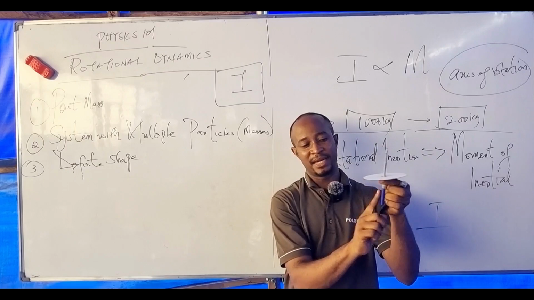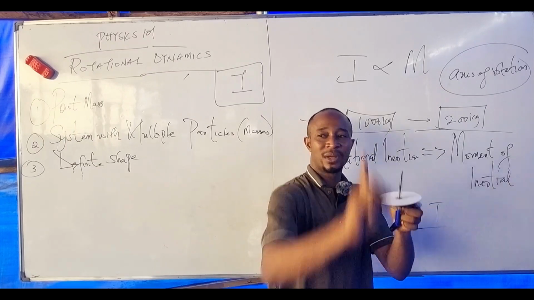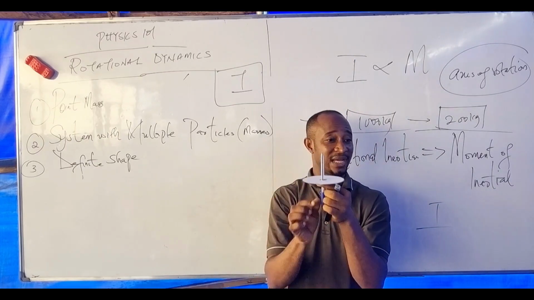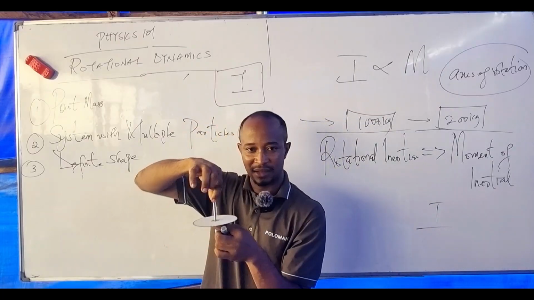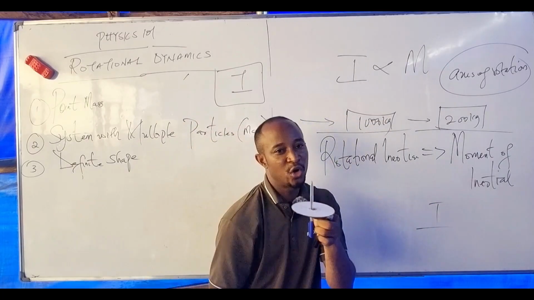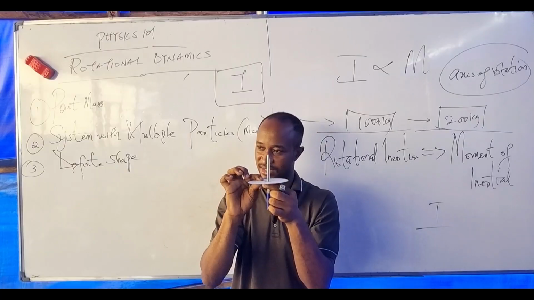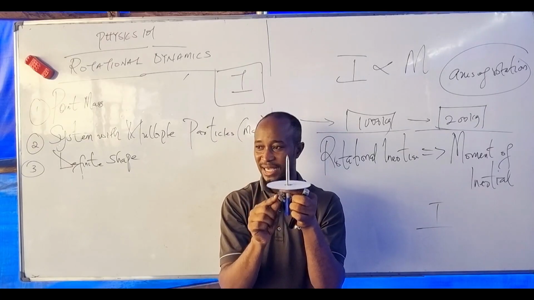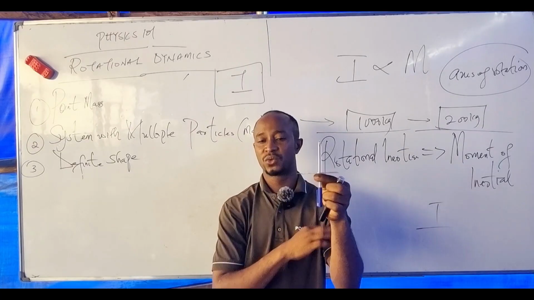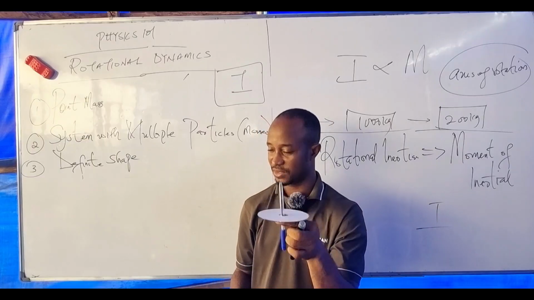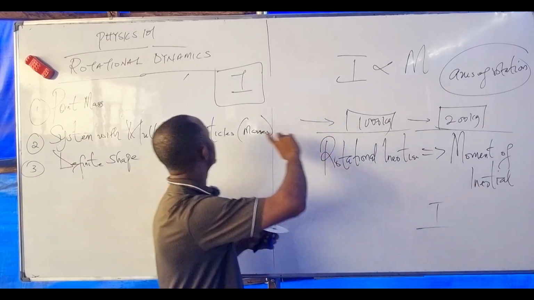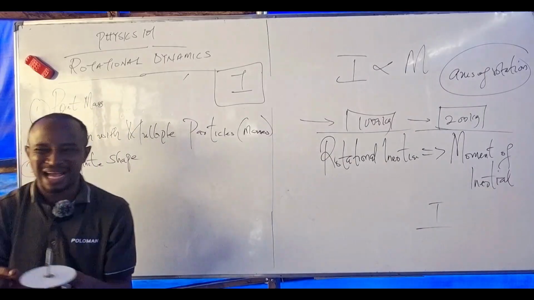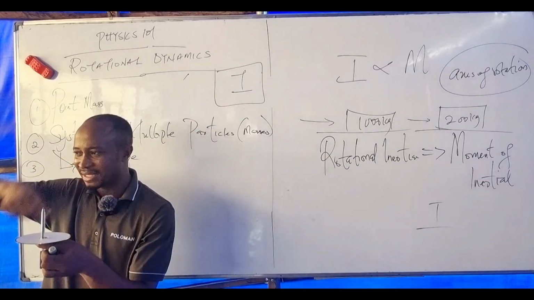So this rod here, which is perpendicular to this disk, is called the axis of rotation. The axis of rotation is not the center actually. It is this line that is orthogonal to the disk, that forms an angle of 90 degrees, that causes this disk to rotate. That's called the axis of rotation. For a body to rotate, there must be an axis of rotation located at a point in that system.